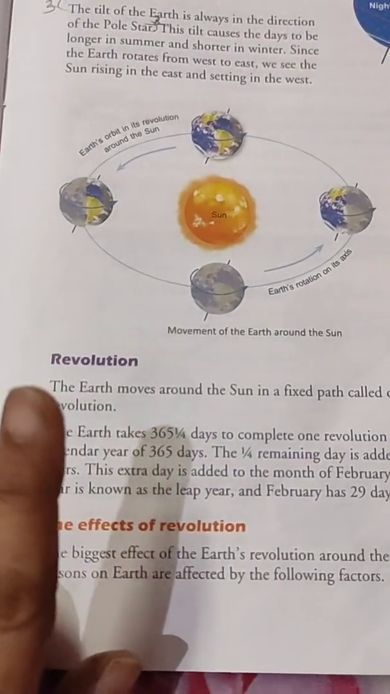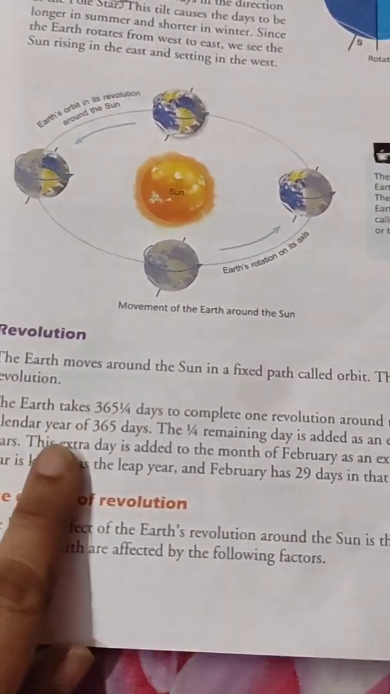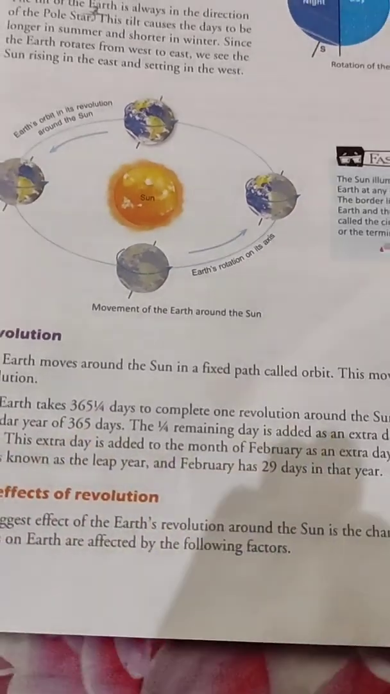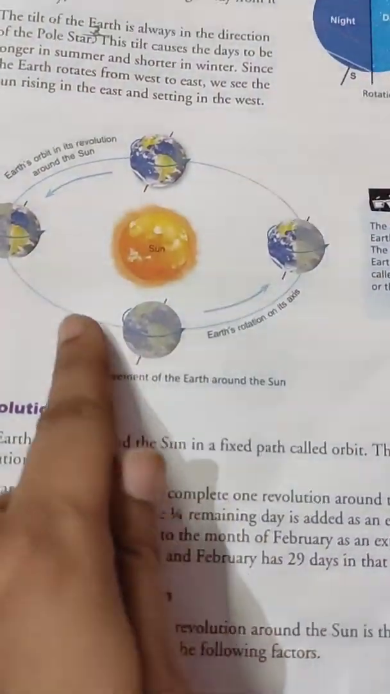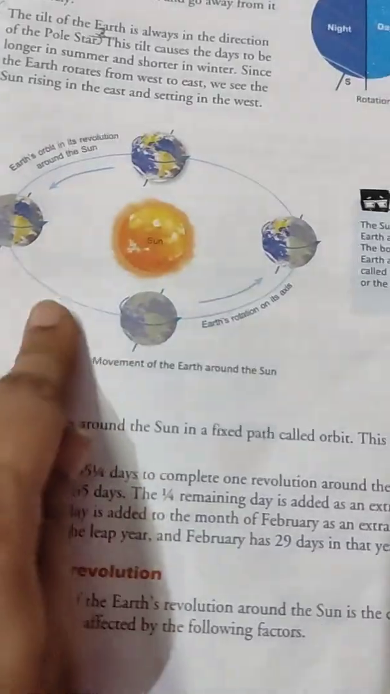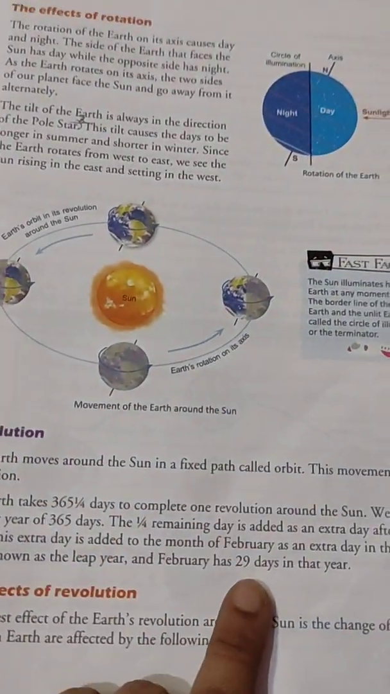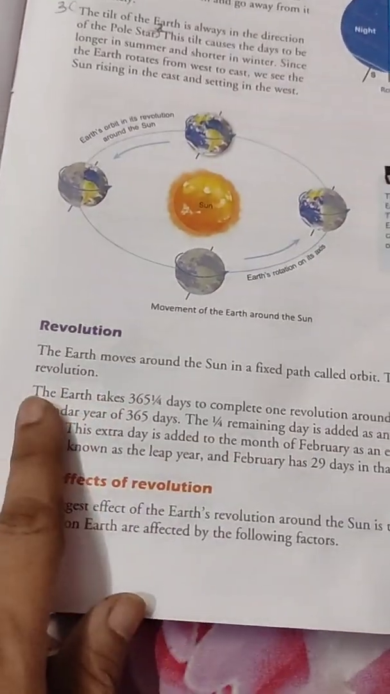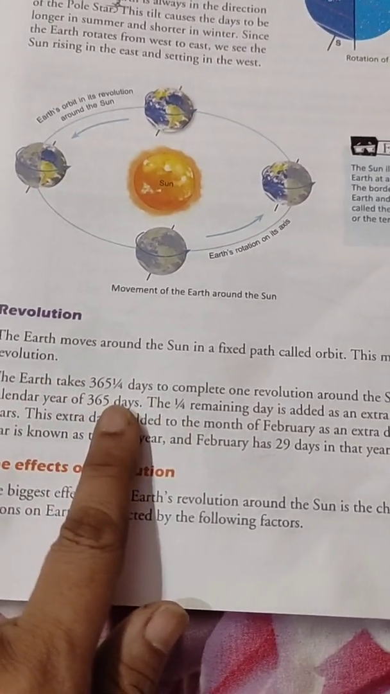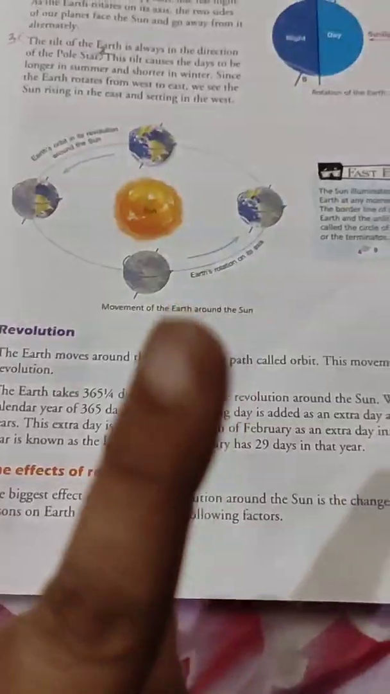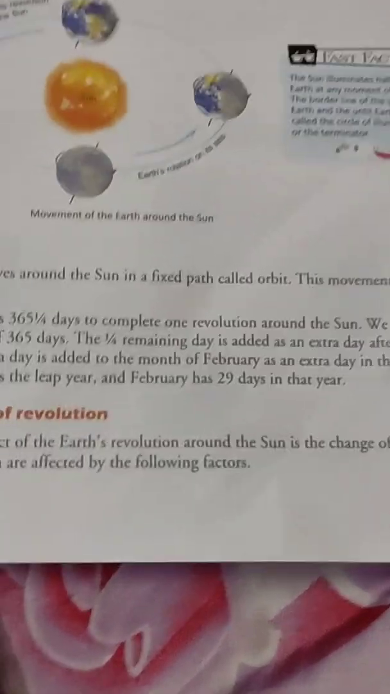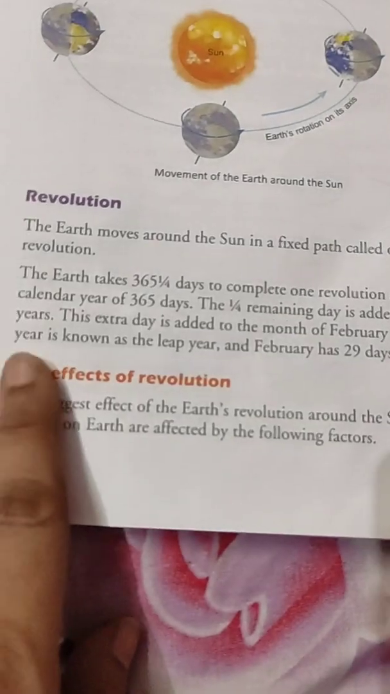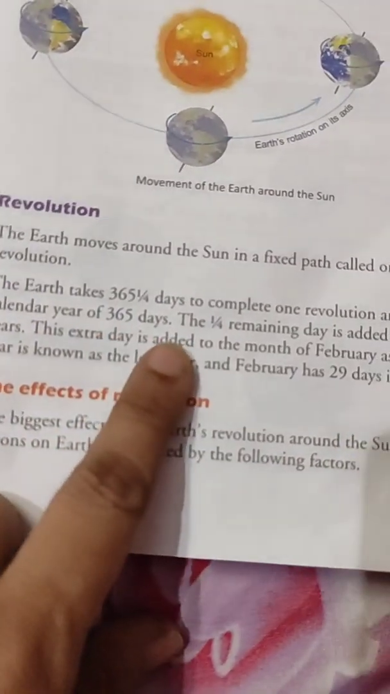So what is revolution? The earth moves around the sun in a fixed path. I told you, this is the fixed path. This is the orbit. It doesn't go here and there, it has a fixed path. So this movement is called revolution. The earth takes 365 and 1/4 days to complete one revolution around the sun. So we observe a calendar year of 365 days.